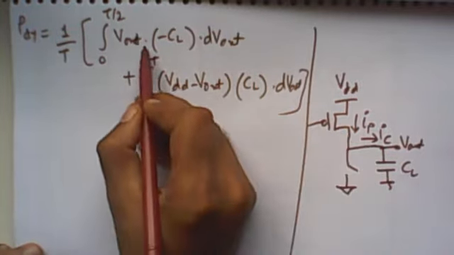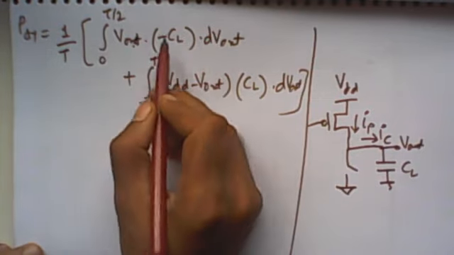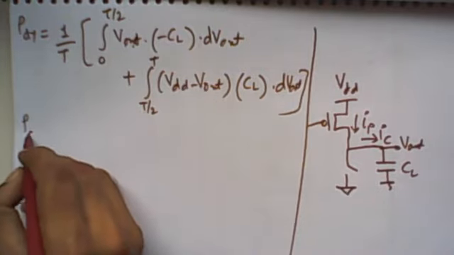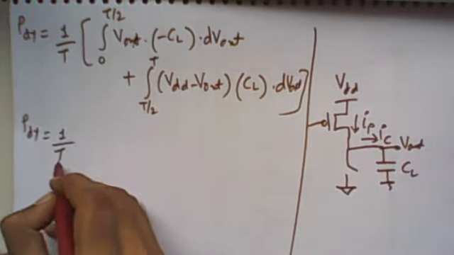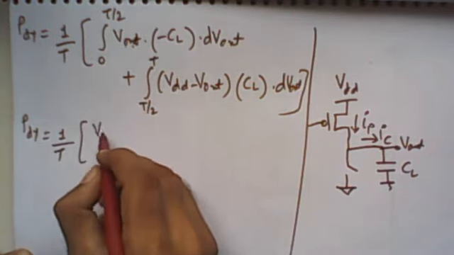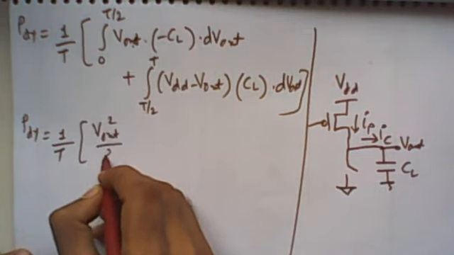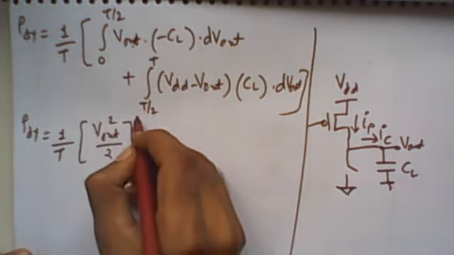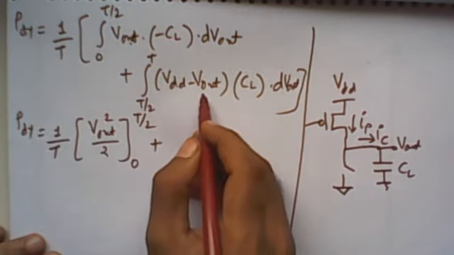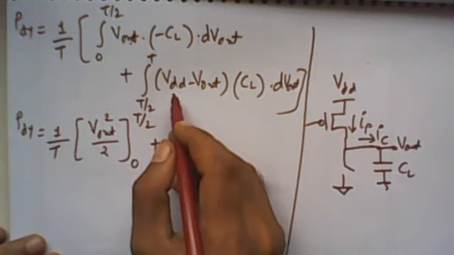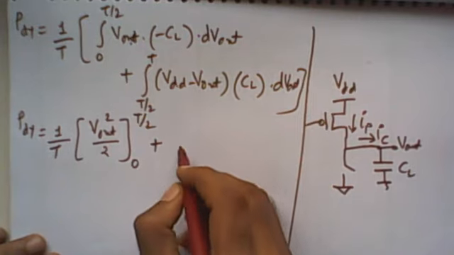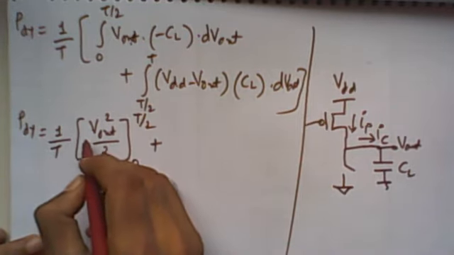Okay. Now the integration of V out with respect to dV out is V out square by 2, and similarly for the other terms. So P dynamic is 1 upon T, here V out square by 2 with lower limit 0 and upper limit T by 2, multiplied by minus C load.